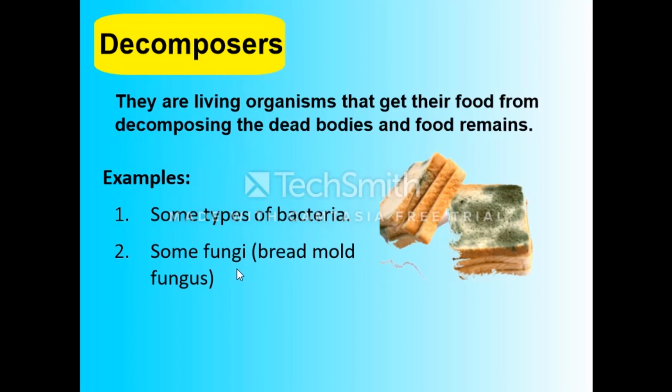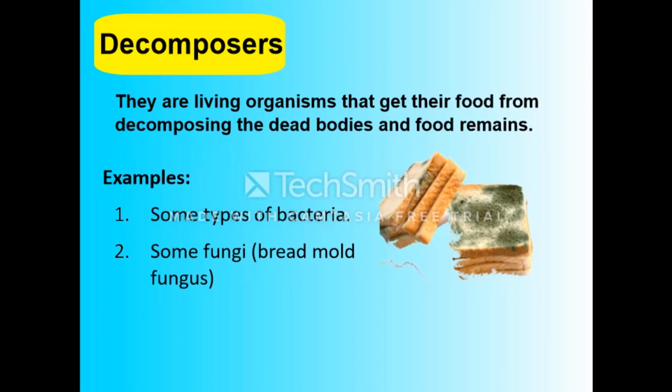The herbivores feed on producers only. The carnivores feed on consumers that feed on producers. And the third type, the decomposers, which are living organisms that get their food from decomposing the dead bodies and the food remains, like some types of bacteria and some fungi like the bread mold fungus.